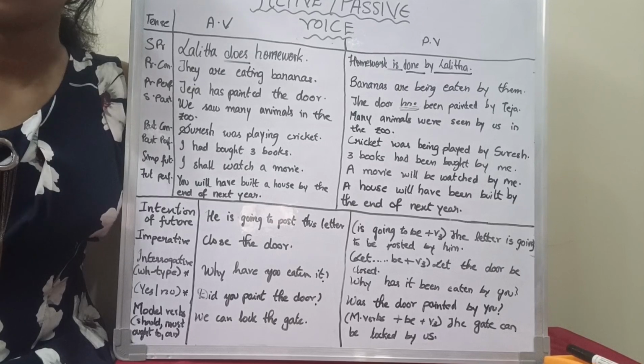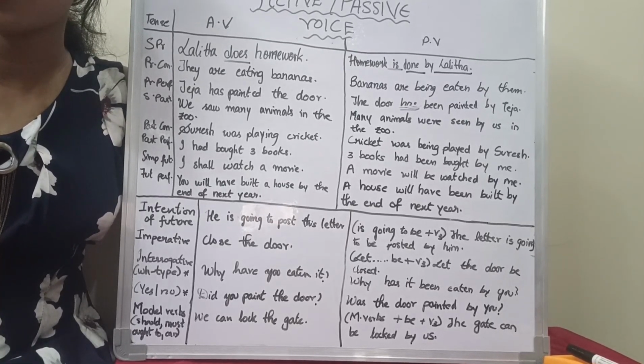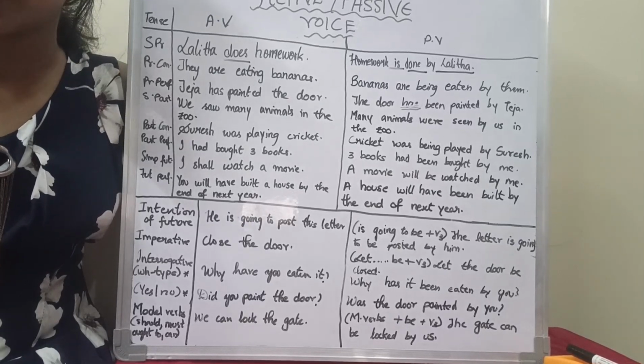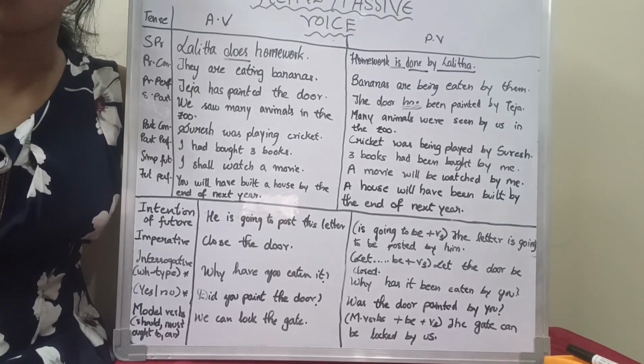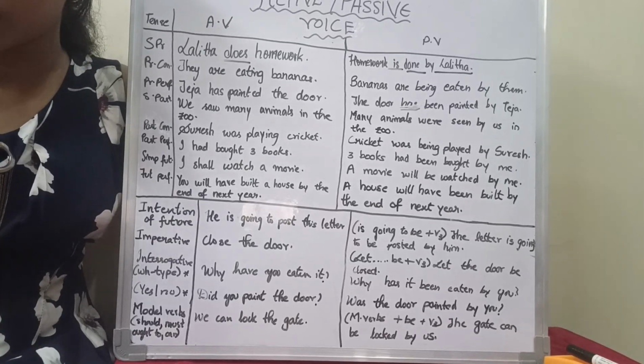Okay? Then, when there are modal verbs in the sentence, modal verbs in the sense of should, would, must, ought to, or can. Look at the formula first.